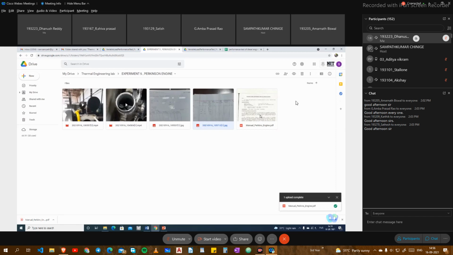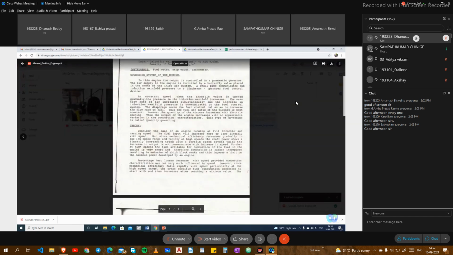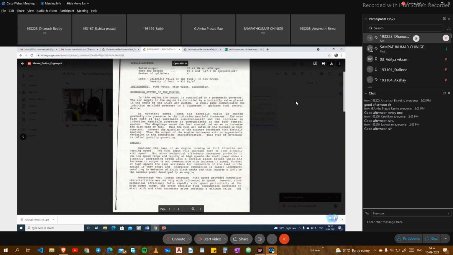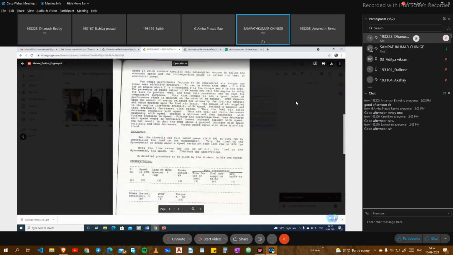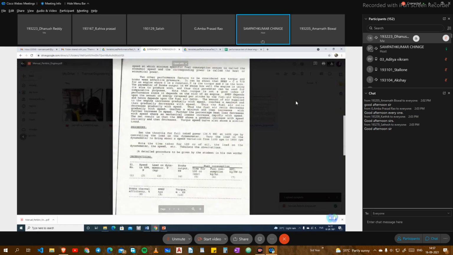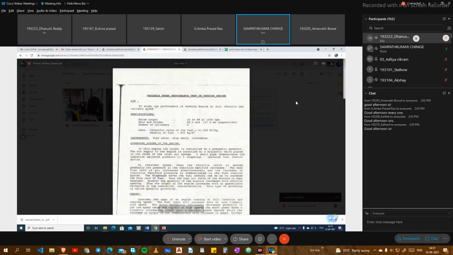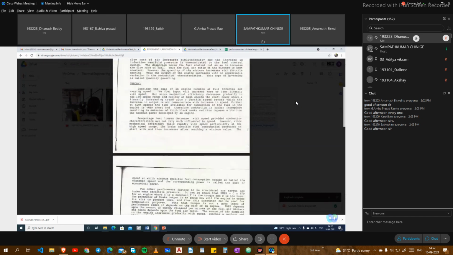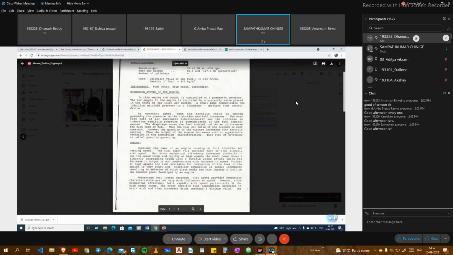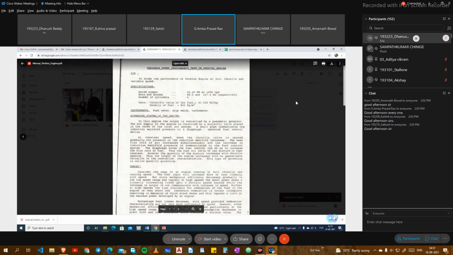We have this variable speed performance test, sir. Only thing is the theory will be similar. The procedure they have to vary and write it down. I will share this in the folder, sir. But if they write directly copying this, they will be in trouble. Here the objective they have to understand. Please read this one. In what way this experiment is different, I will tell you.